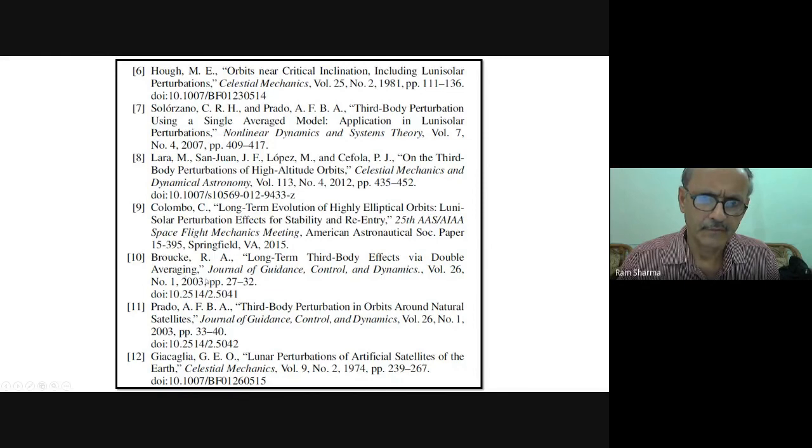We read some of this paper before we started, because both of us had to work on that and make a start on it. This paper also is good; it discusses only lunar perturbations.